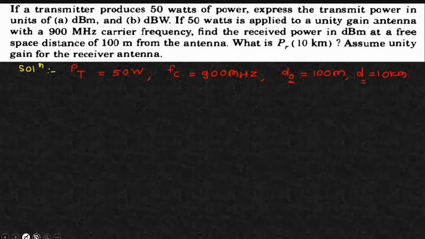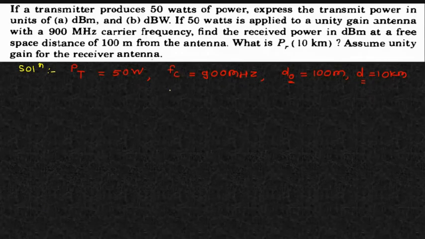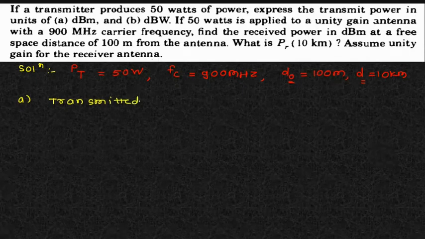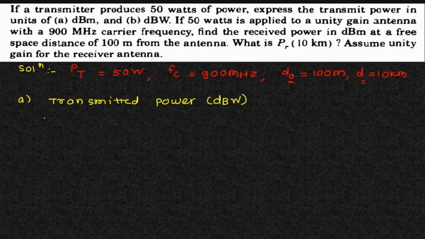So let us start converting the power. What is the transmitted power? It's 50 watts. First we'll find this transmitted power in dBW, because comparatively that will be easier for us.